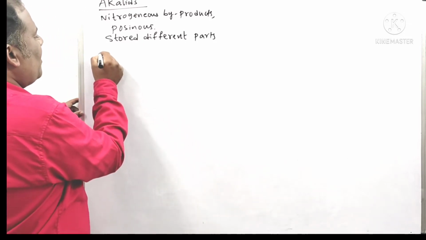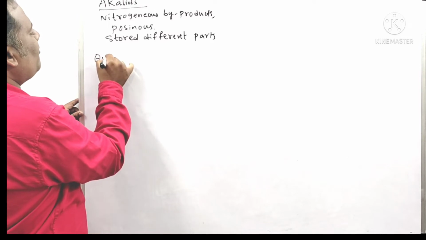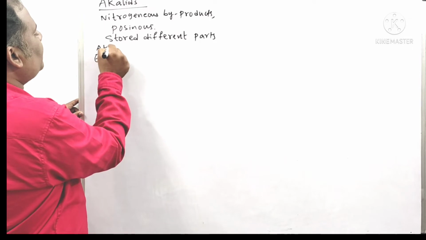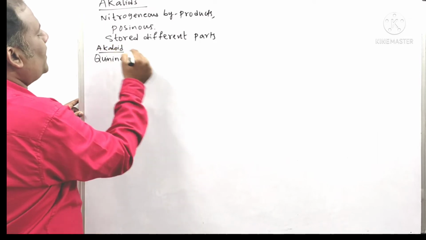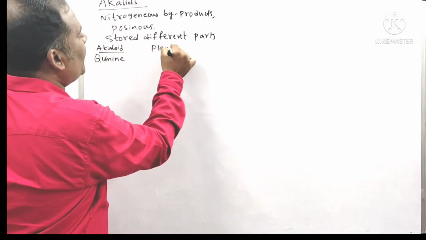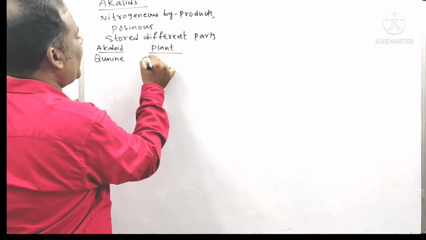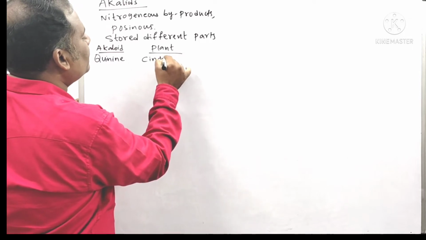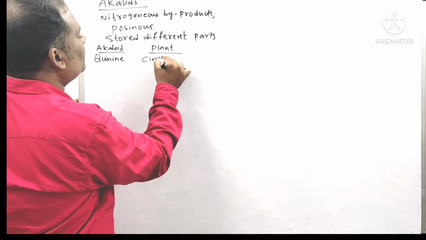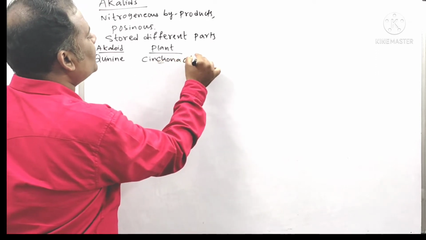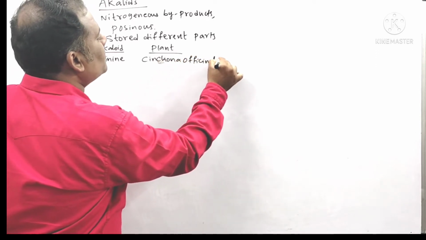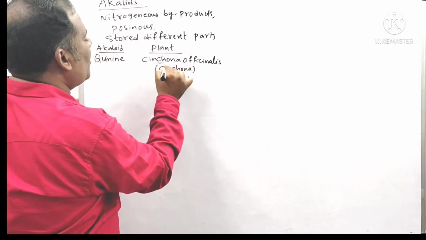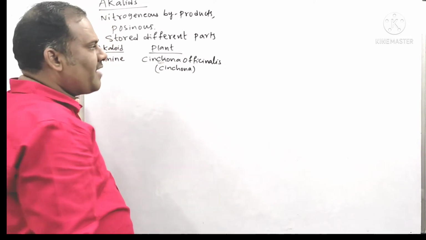What are they? The first alkaloid is quinine. The alkaloid name we write first, next the plant from which it is produced. It is produced from the cinchona plant. The common name is cinchona plant and the scientific name is Cinchona officinalis.